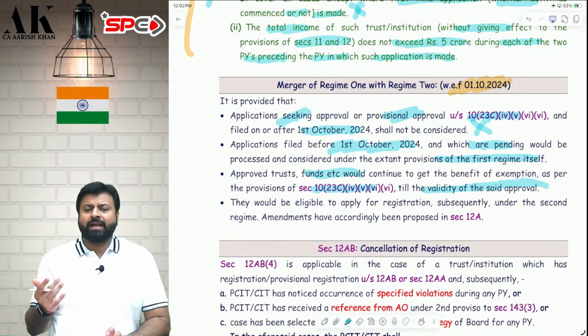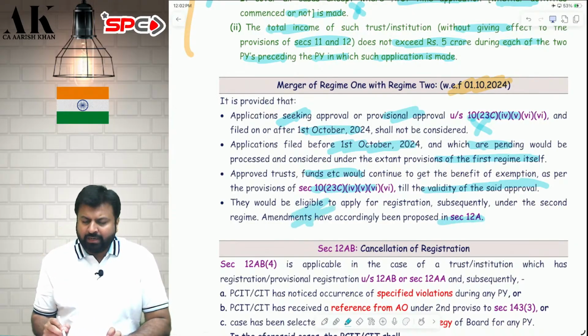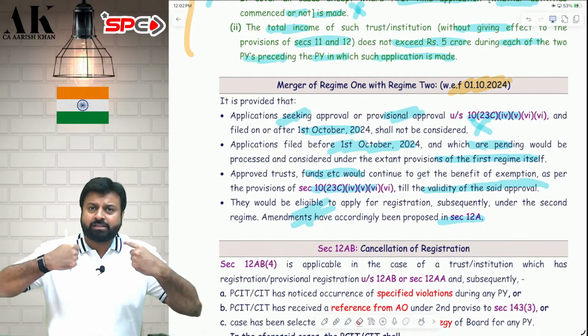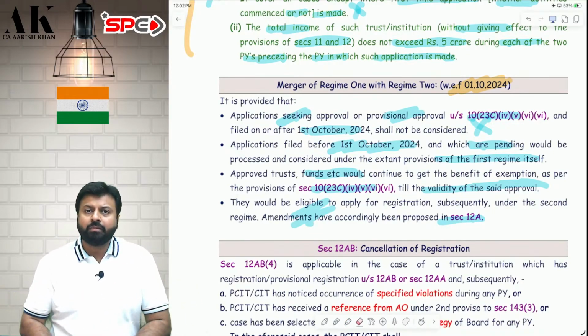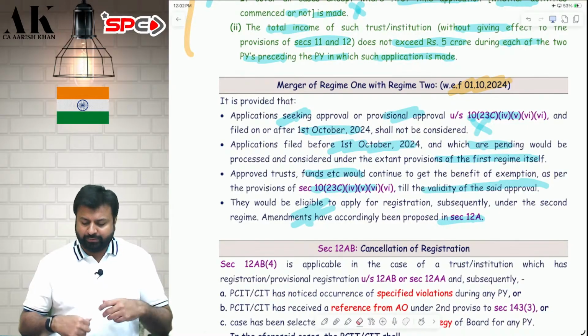After that you have to come under 12A only. After that you have to get yourself registered under 12AB only. Make an application under 12A and get registered under 12AB. There is no other option available after that. After that you have to come under 12A and 12AB. I hope it is clear to all of you.